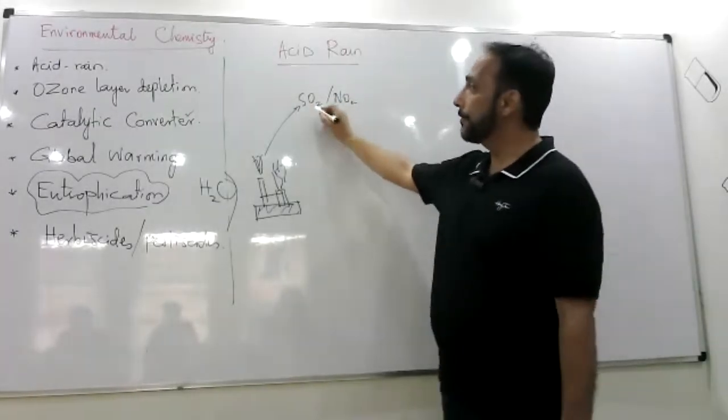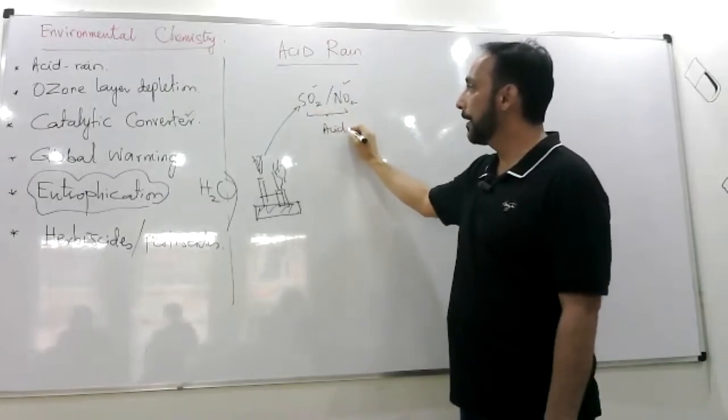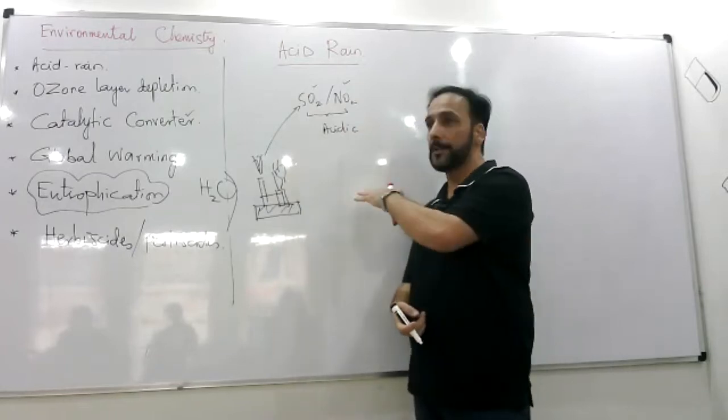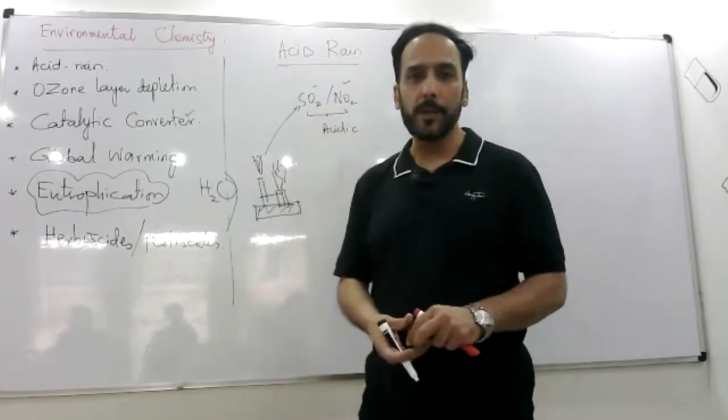So the source of these harmful oxides, these are acidic oxides, by the way. The source of these oxides are the industrial combustion processes and the crude oil combustion.